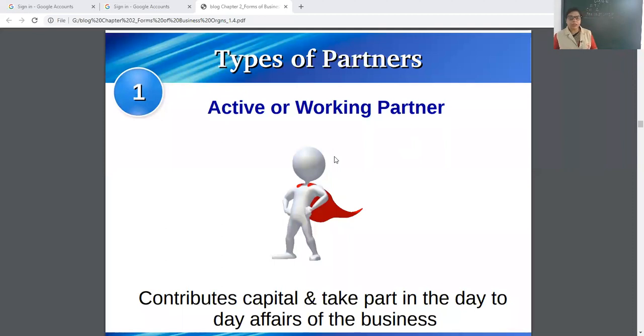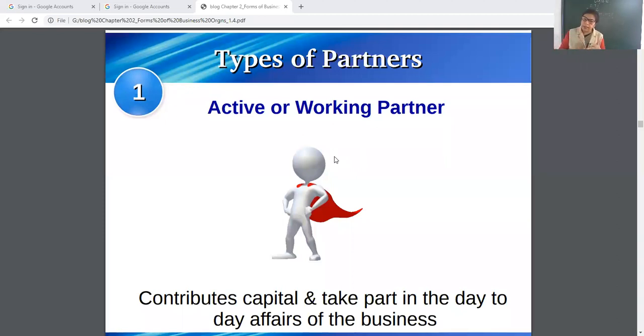Okay, see, generally in a partnership, all other partners are ready to take only an active or working partner, because the working partner will share the workload, and will contribute the capital. That's why he is an active partner.